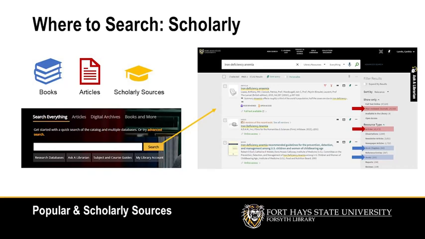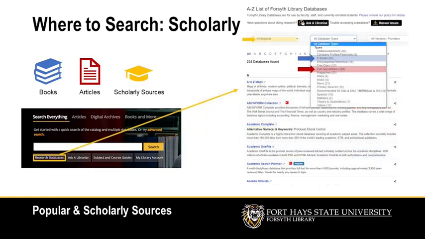Forsyth Library contains an abundance of scholarly sources. You can look for scholarly sources by using the Search Everything tool from the library's homepage, and use either the peer-reviewed journals and article filters at the same time, or you can use the books or book chapters filter.